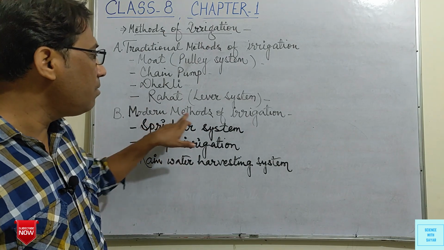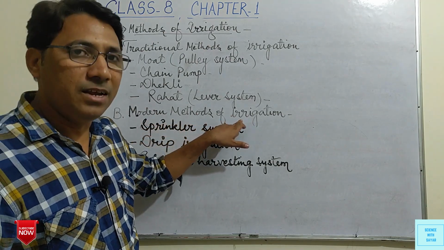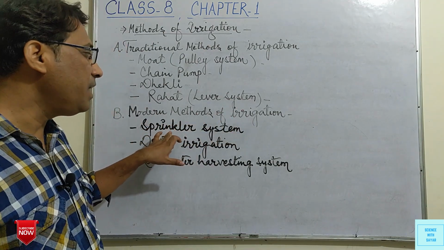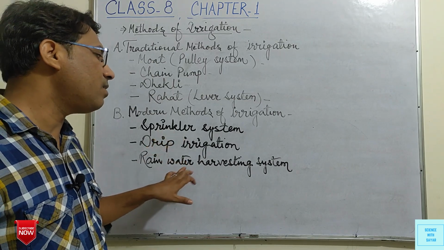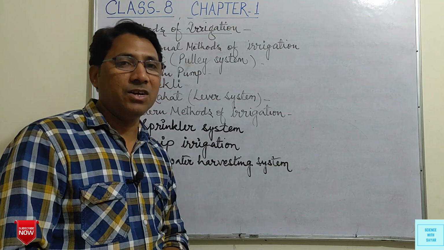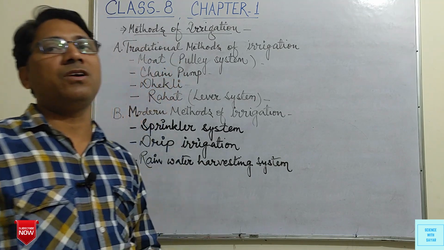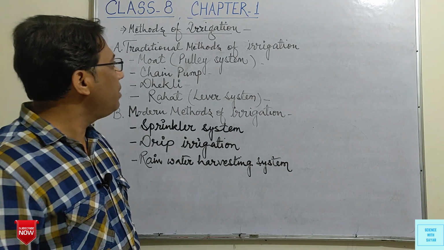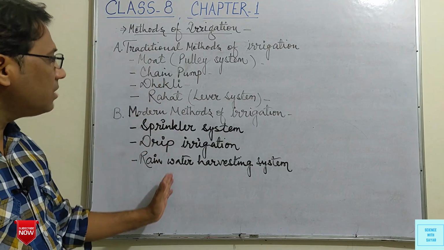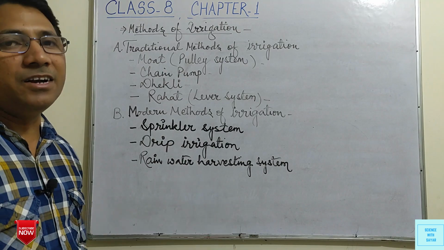These are modern methods or techniques of irrigation. Those are sprinkler system, drip irrigation, and water harvesting system. These are the modern methods or modern techniques of irrigation. And now we will study these methods one by one in detail.